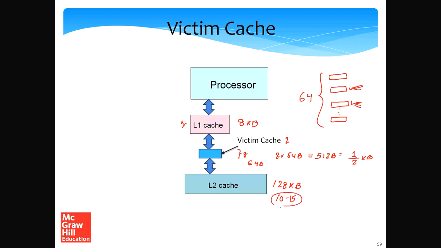So there is still a significant speedup. The victim cache can capture those lines which are frequently used, but because of conflict reasons, cannot all be accommodated in the same set. We will definitely see some benefit. That's the reason the victim cache idea is very popular, and it is a very common artifact in modern processors.